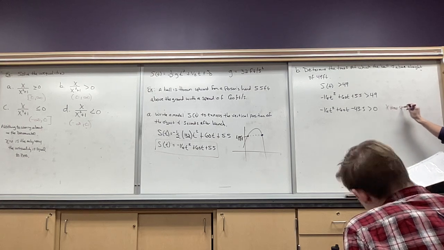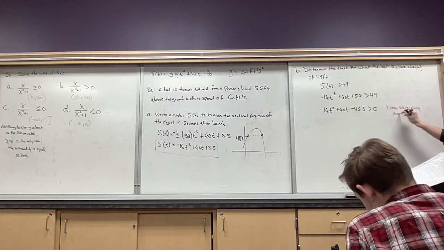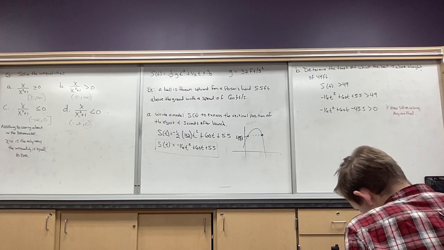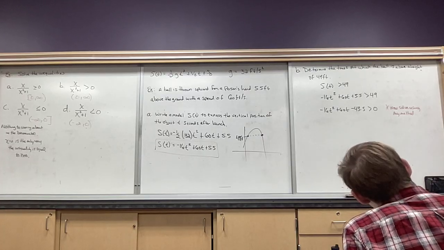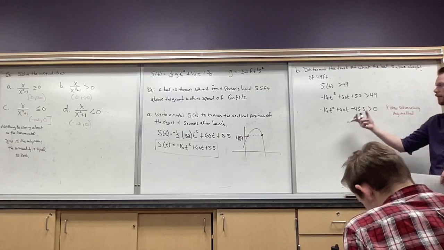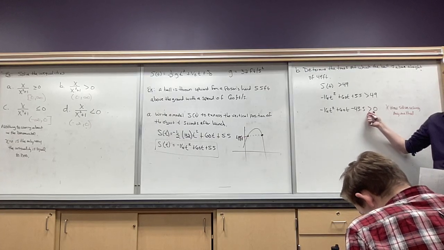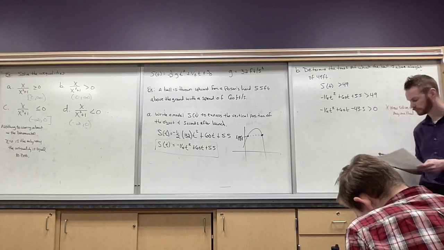So now, solve using any method, because that's a quadratic, right? So you can solve a quadratic any way you'd like. With a decimal, I wouldn't use complete the square. I just wouldn't do it. I'm going to use the quadratic formula. And the reason why I'm solving this now is I want to figure out when it is equal to 0, right? Because I don't want to include the zeros. I just want to include when things are greater than 0 at that point.